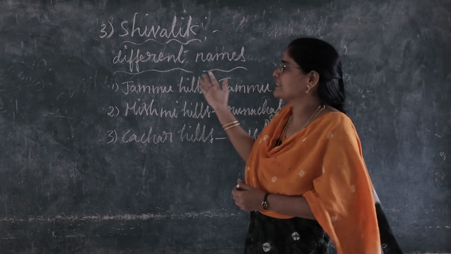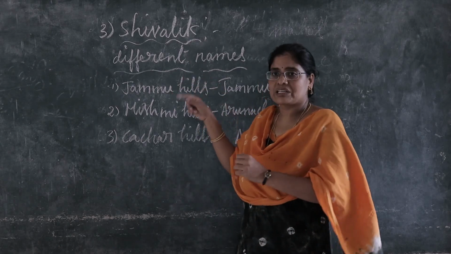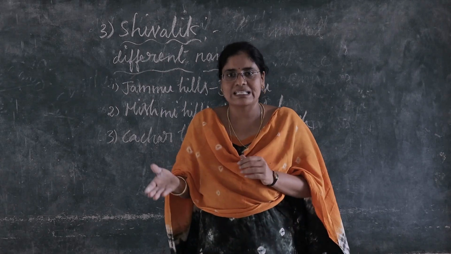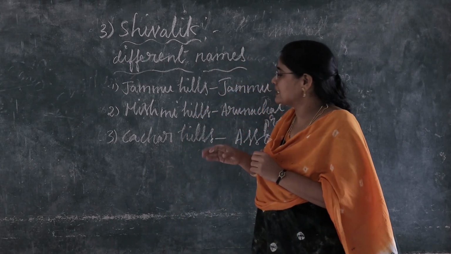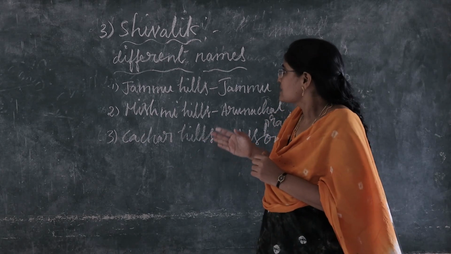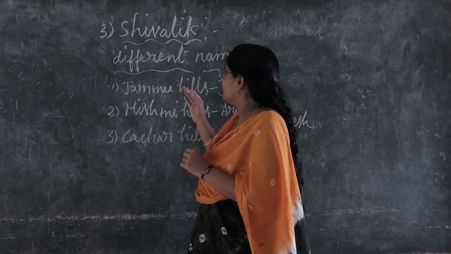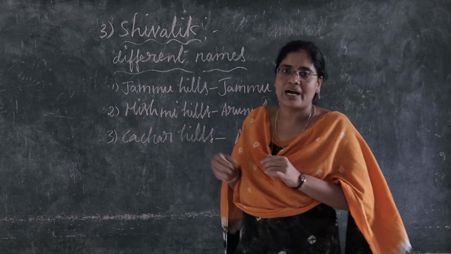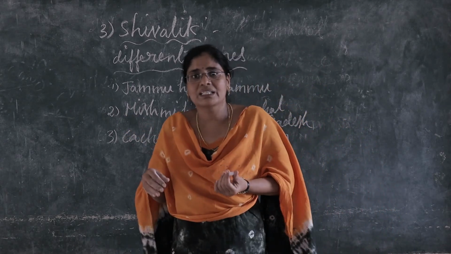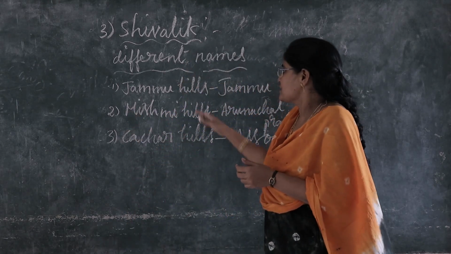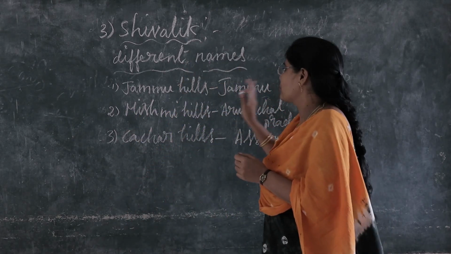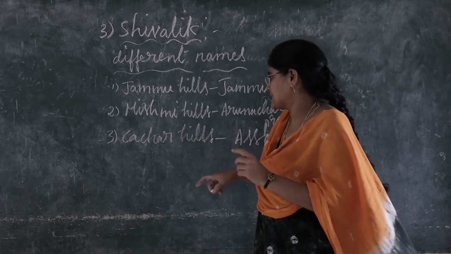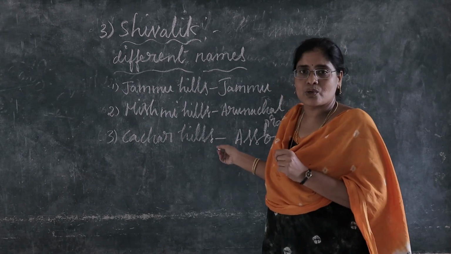Next, different names. Shivalik is called by different names in different regions. See, children, Jammu Hills in Jammu region, Mishmi Hills in Arunachal Pradesh, Kachar Hills in Assam.